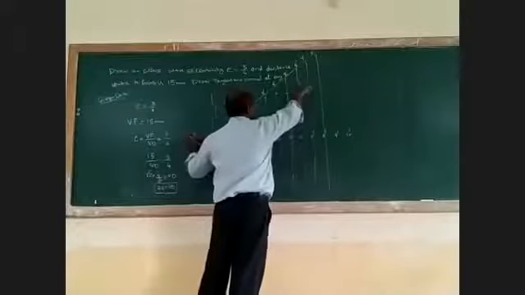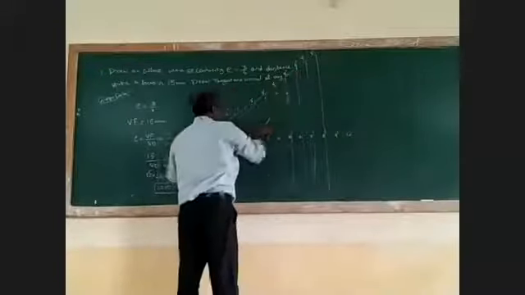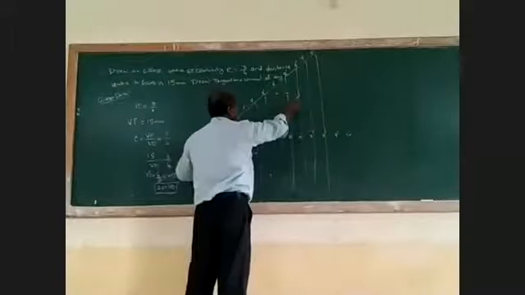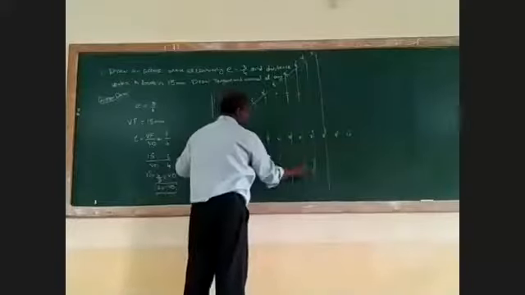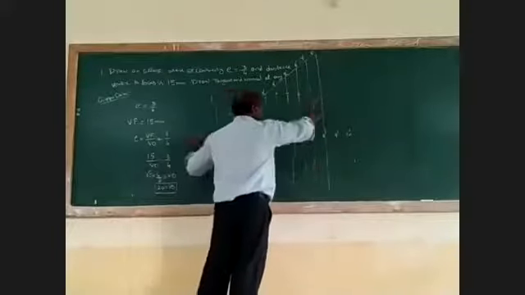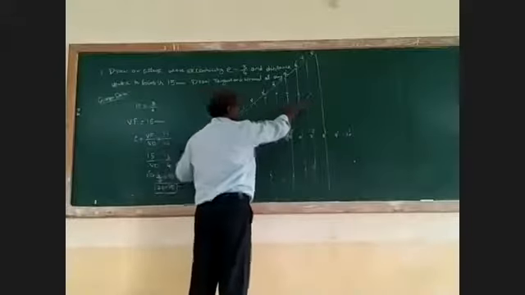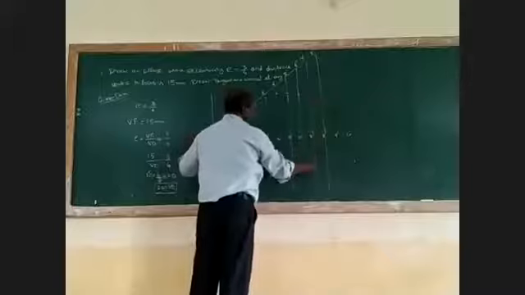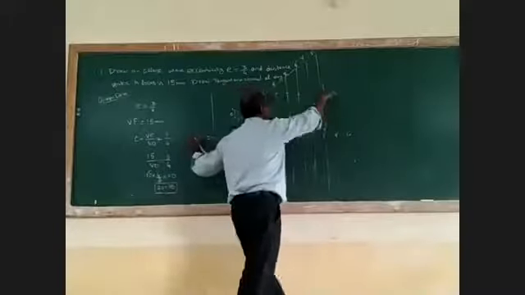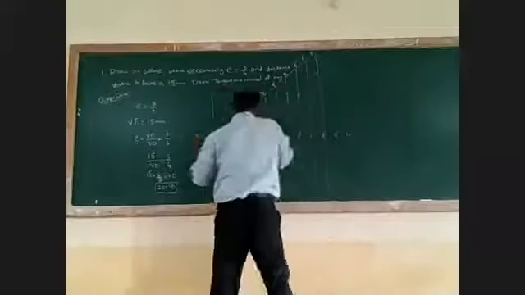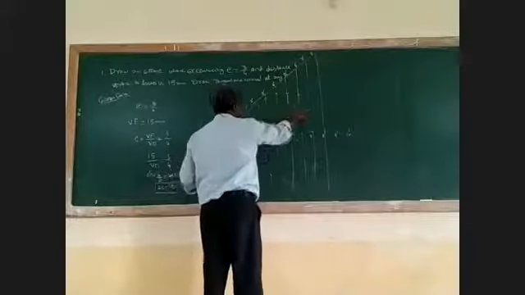6 to 6 dash as radius, F as center, cut an arc. 7 to 7 dash as radius, F as center, cut an arc. 8 to 8 dash as radius, F as center, cut an arc.